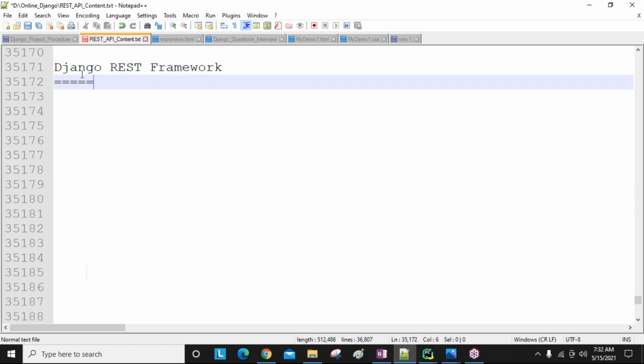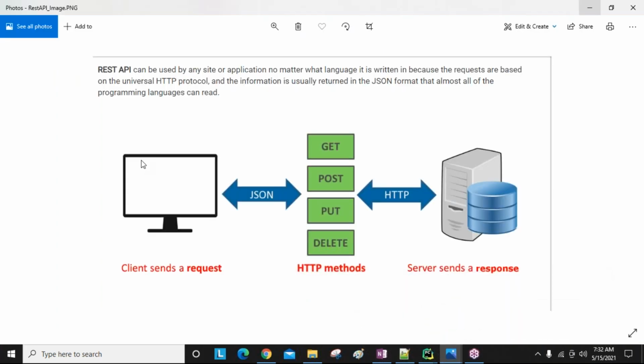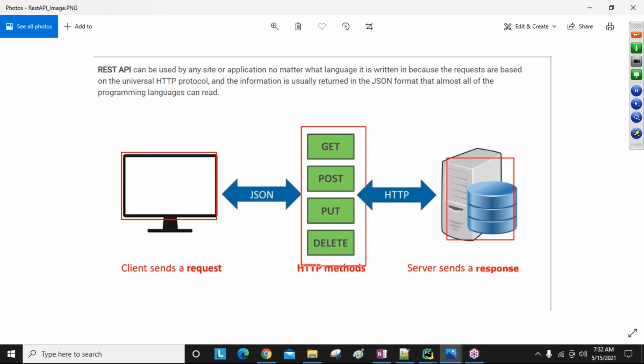So already we discussed the basic points about the REST framework. Okay, some images I'm going to show you. This is the REST API related. REST API is always working with the client-server architecture. This is called the server. This is called the client. The client is nothing but our machine, for example. Okay, via the HTTP methods, this is all we are calling the HTTP methods.